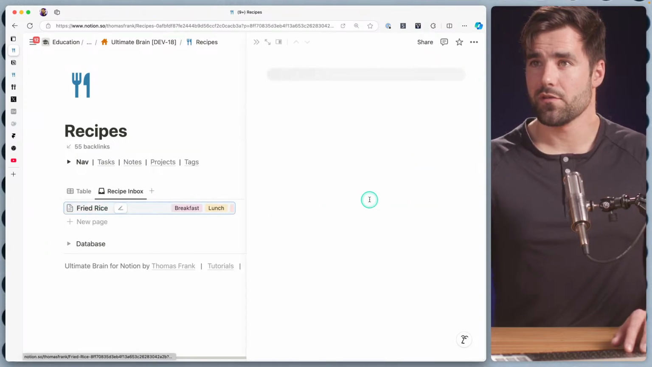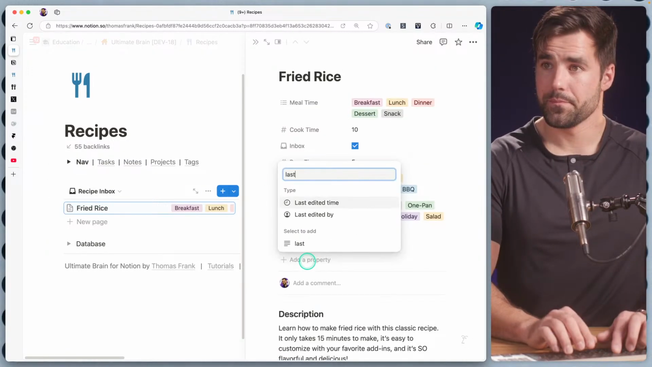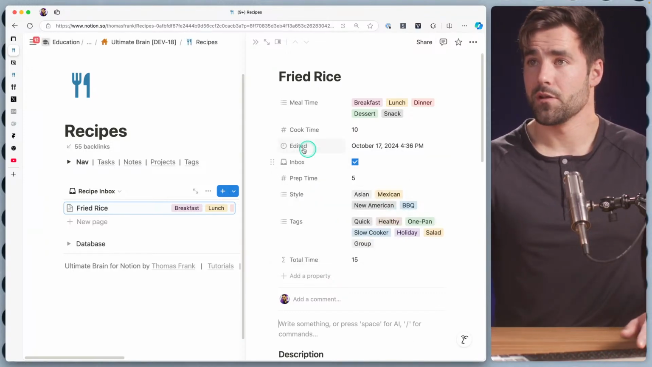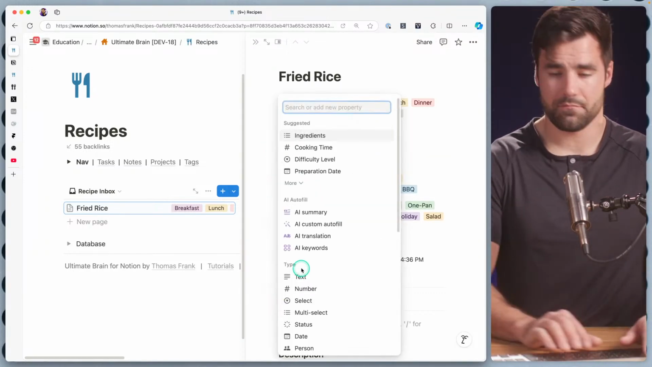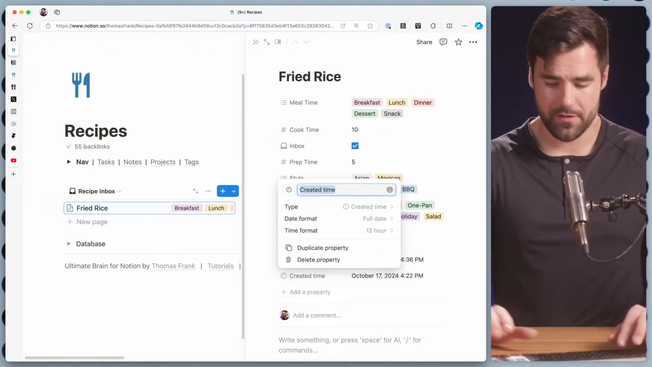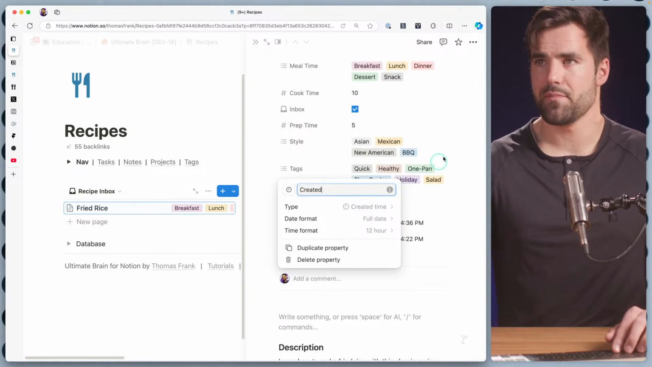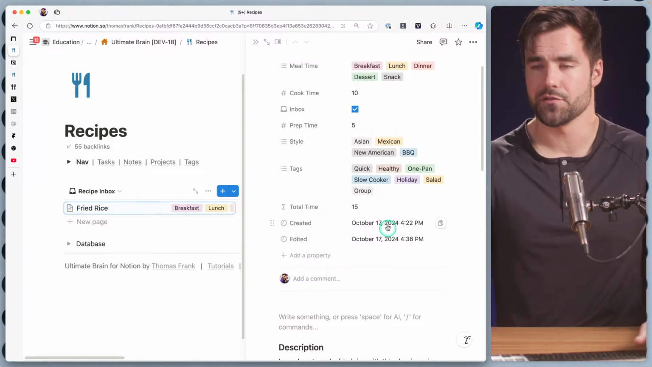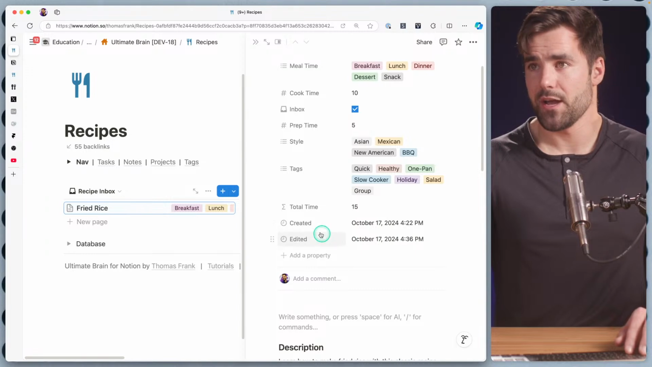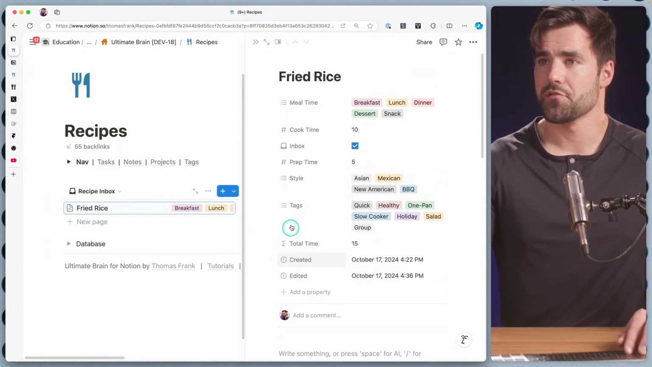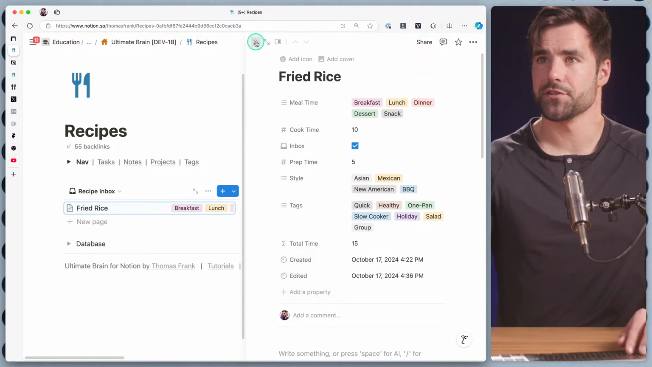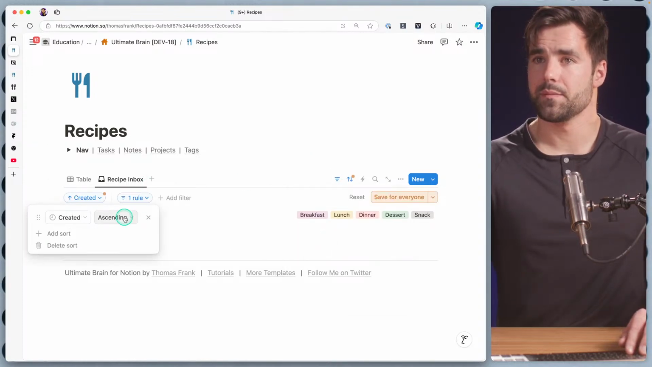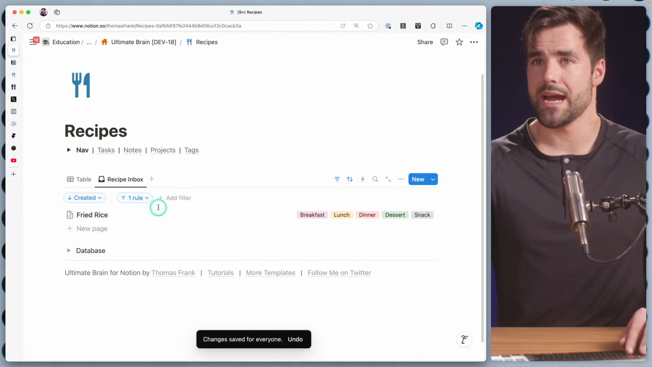I think I also want to create an edited date so I can sort by it. Call that edited. We could also do created as well. Might as well. Fun fact, created and edited are on every page by default. Creating these properties just gives you access to them in filters and sorts, and you can see them here. But every page already has a created and edited date. So you're not really adding that property. You're more just surfacing it for yourself. So now we have that property. We can go ahead and sort by created time in descending order. Our newest recipes will be at the top.